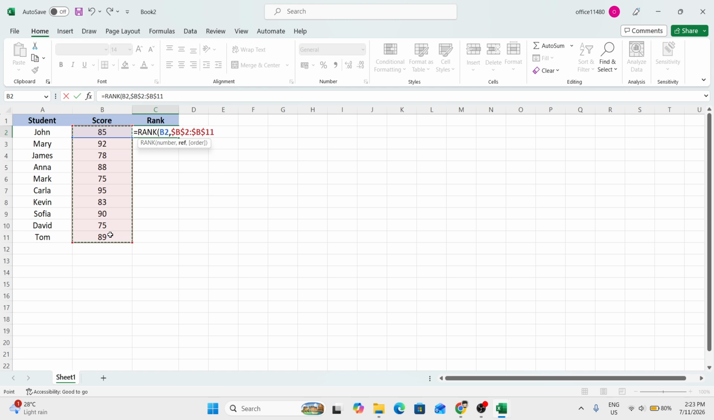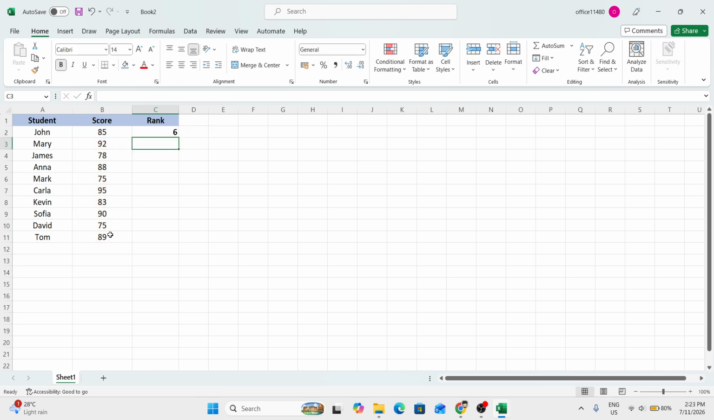After that, type a closing bracket and press Enter. Excel will return the rank for the score in B2. At this point, the formula is ready and you can copy it down to the rest of the rows in the list. As it fills downward, each row will calculate its own rank while still comparing against the same full score range. This makes the process fast, consistent, and much easier than ranking each value manually. And that's how to calculate rank in Microsoft Excel.